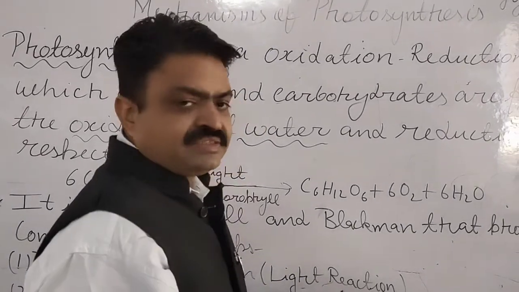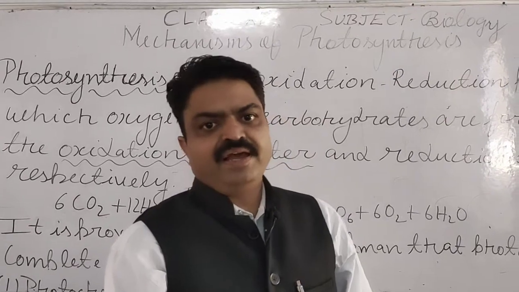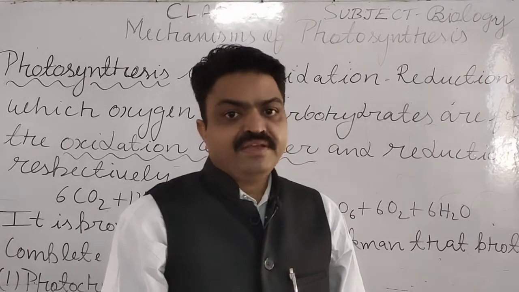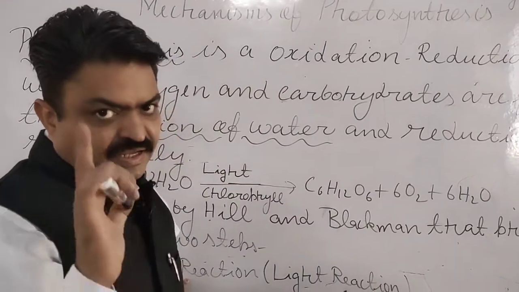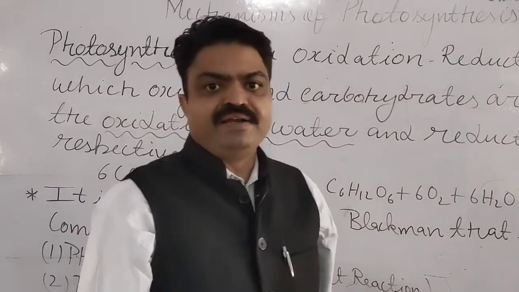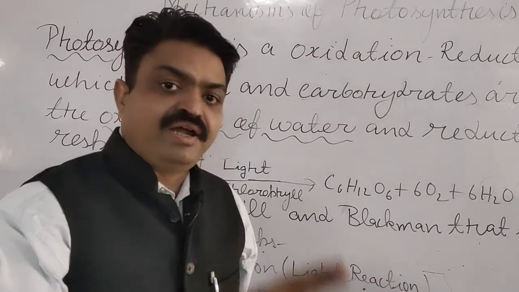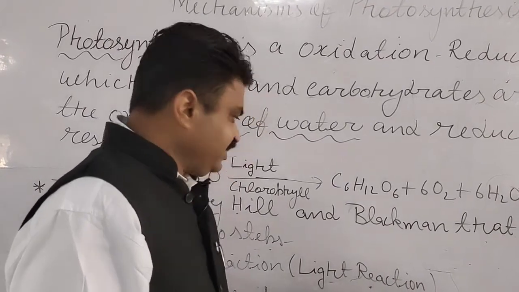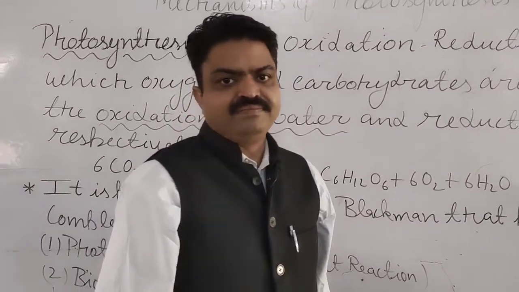And in the light reaction, students, what is produced? That is ATP and NADPH. Adenosine triphosphate is produced due to the light reaction, and with this NADPH is also produced. Now that ATP and NADPH are converted into carbohydrate with the help of the dark reaction. So now we will discuss the light reaction and dark reaction in detail.